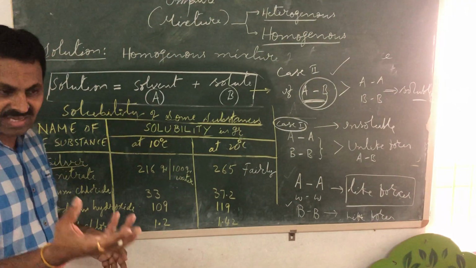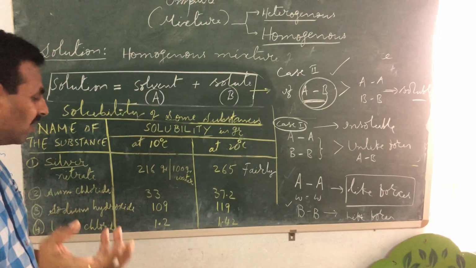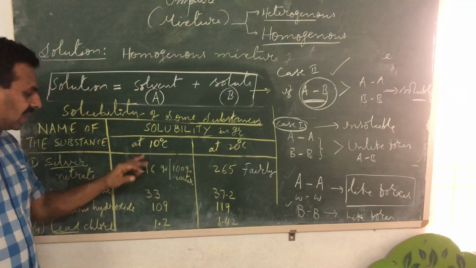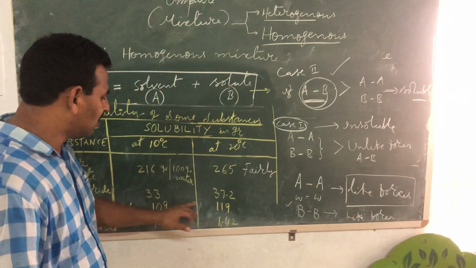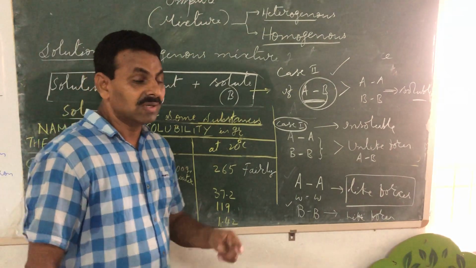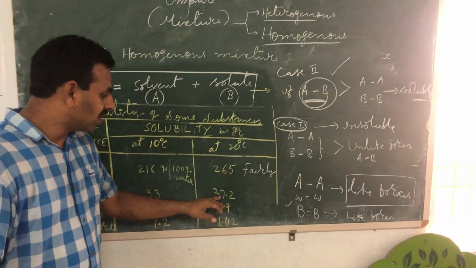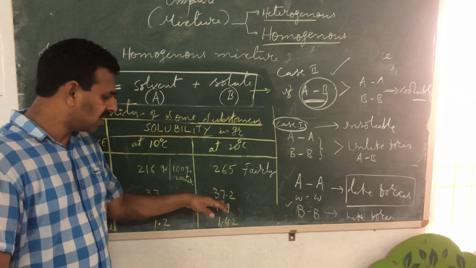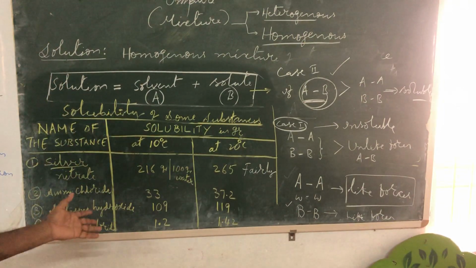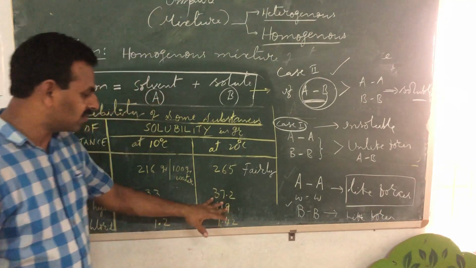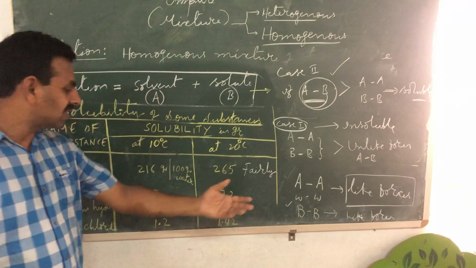Actually, if you take the exact quantity of water and exact weighing of the substance, if you weigh correctly, then at 10 degrees Celsius, its solubility is 33 gram ammonium chloride, and at 20 degrees Celsius, 37.2. On the day of the demonstration, it was more than 20 degrees Celsius, so the amount dissolved must be more than 37.2 gram. Since we took roughly, we got somewhere 26 point something, but the exact value is 37.2 gram.